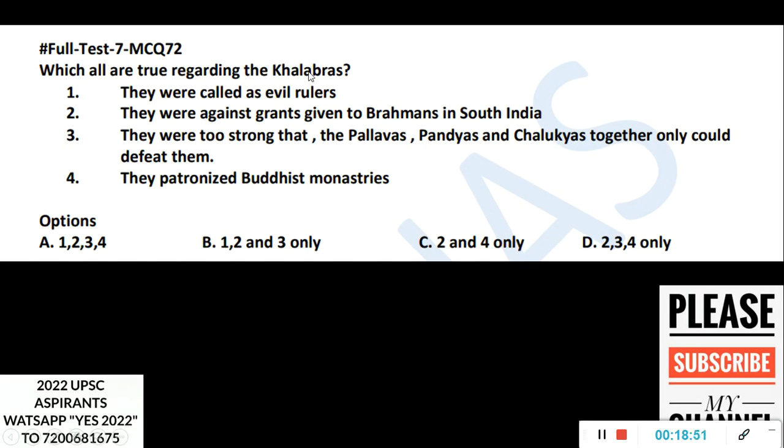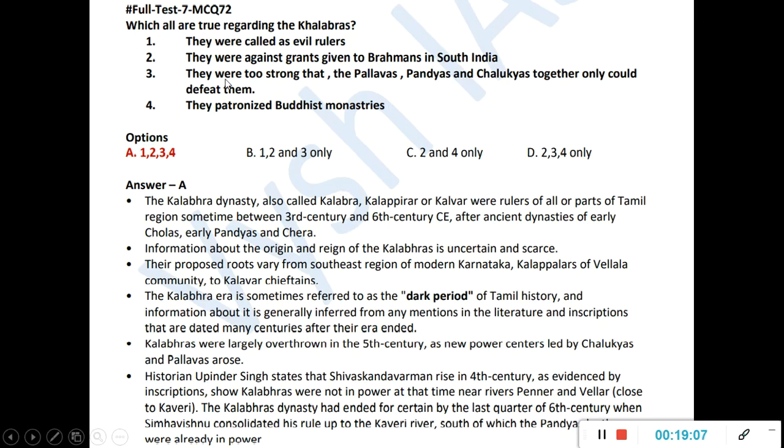Now this Kalabhras, again in your NCERT and R.S. Sharma, detailed chapters are there for them. So they were called as evil rulers. That is true. They were against grants given to Brahmanas in South India. They were too strong that the Pallavas, Pandyas and Chalukyas together only could defeat them. Then they patronized Buddhist monasteries. So here if you see, all are true.